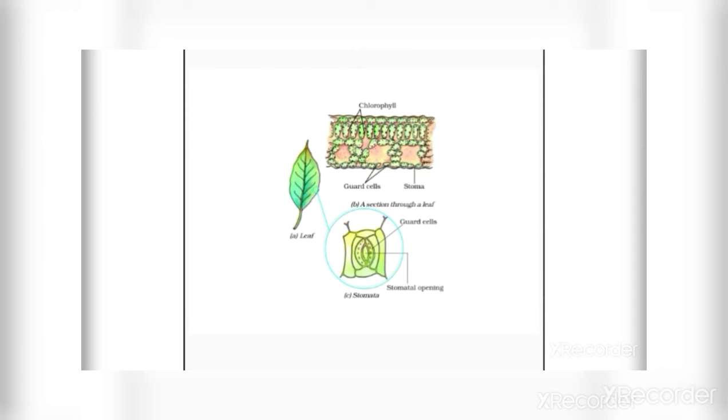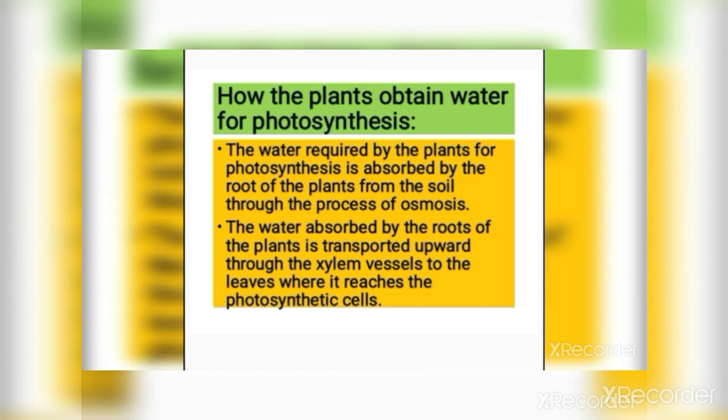We learned about how the plants obtain carbon dioxide from the atmosphere. Now let us understand how the plants obtain water for photosynthesis. The water required by the plant for photosynthesis is absorbed by the root of the plants from the soil through the process of osmosis. The water absorbed by the roots of the plants is transported upwards through the xylem vessel to the leaves where it reaches the photosynthetic cells.